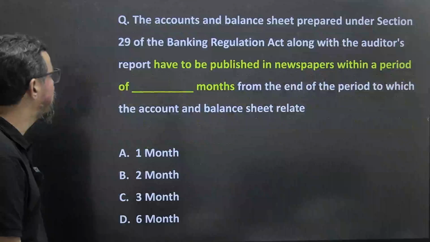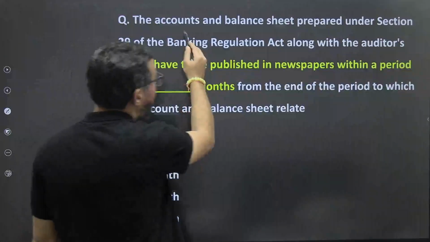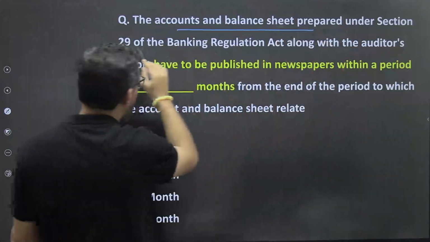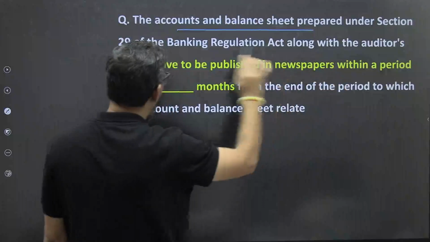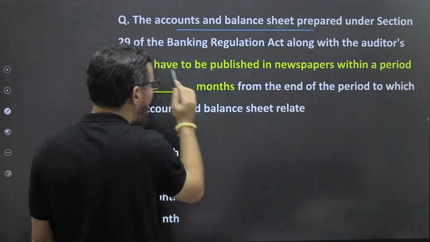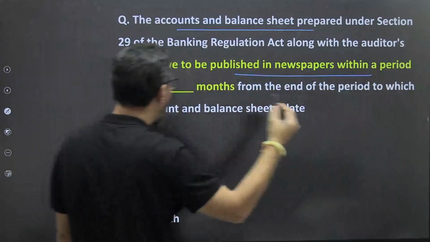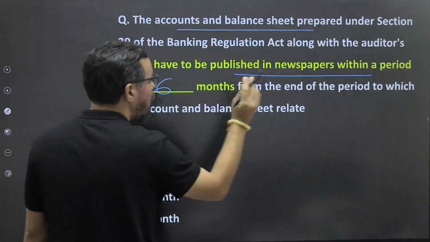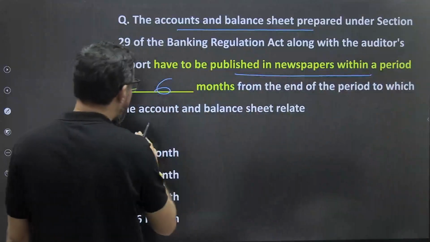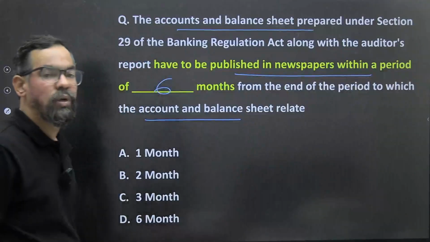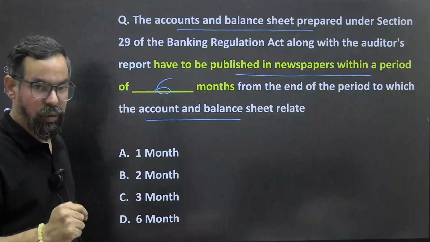Correct? Next one. The accounts and balance sheet prepared under Section 29 along with the auditor's report under Section 30 have to be published in newspapers within 6 months from the end of the period. When it comes to a report to RBI, it is within 3 months or 90 days.